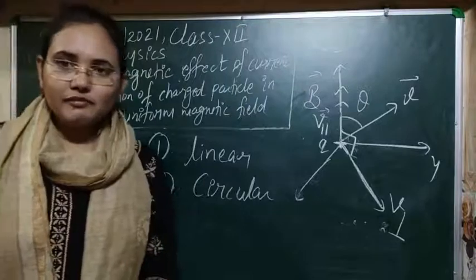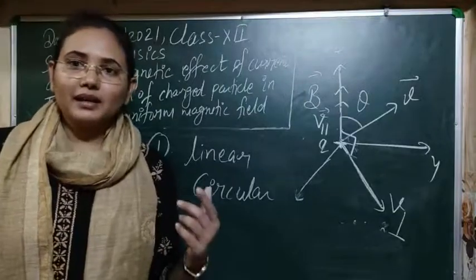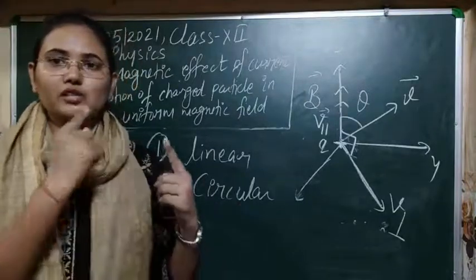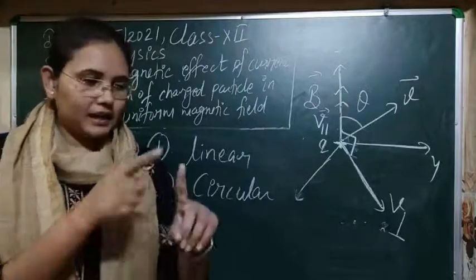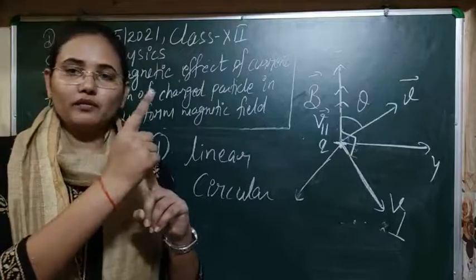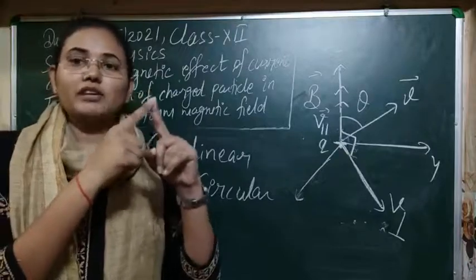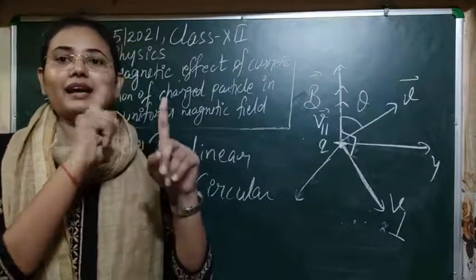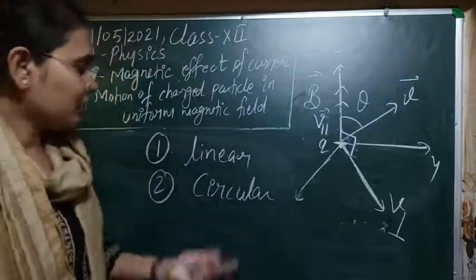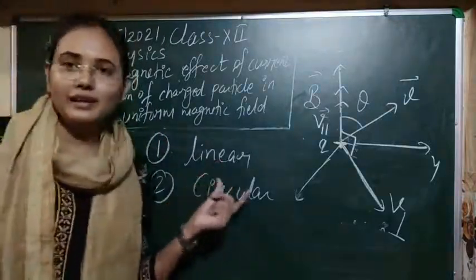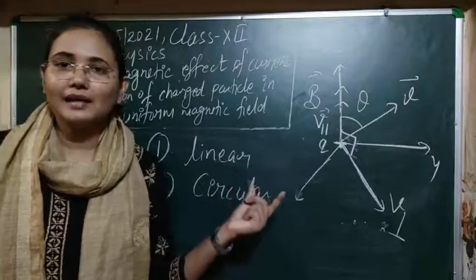So a particle that is moving on a circular path and also doing linear motion will, due to the linear motion, keep shifting along, and it will do a kind of helical motion. The combination of linear and circular motion is exactly the helical motion.